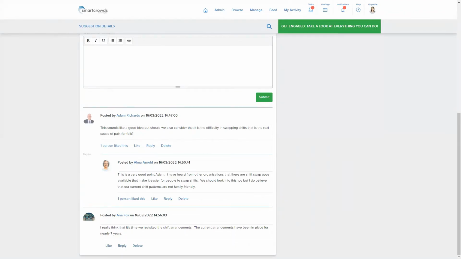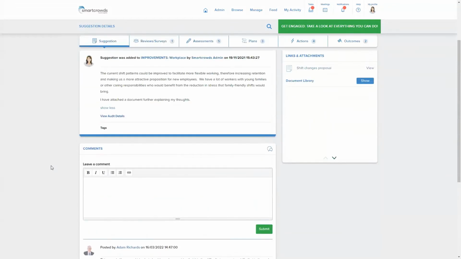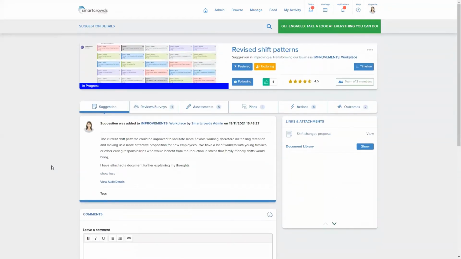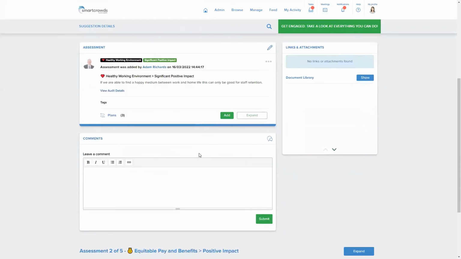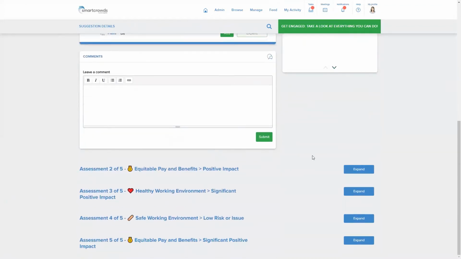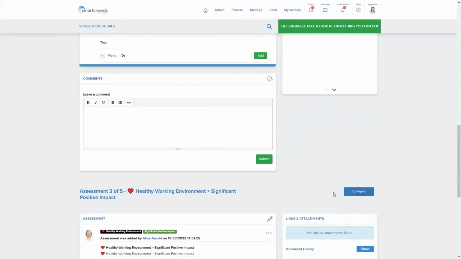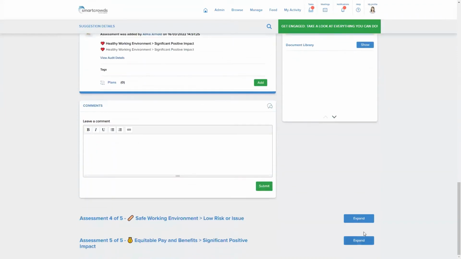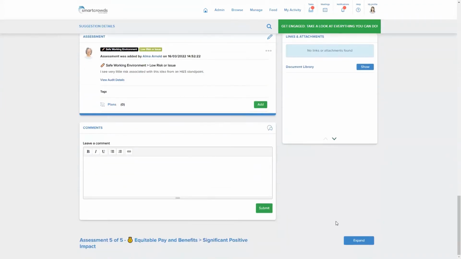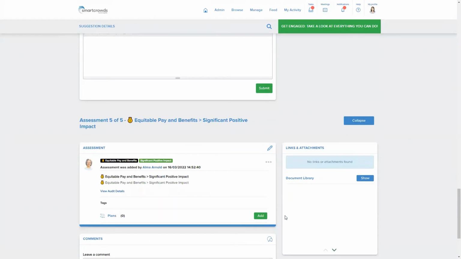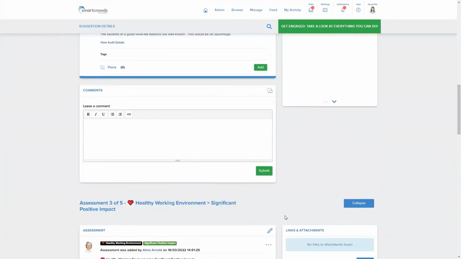Given that there appears to be some excitement about this idea, it is now time to carry out a formal assessment of the idea to ensure that it aligns with the organizational priorities. We can see here that several assessments have been undertaken by different assessors against numerous organizational priorities. In the background, these assessments add to an overall assessment score, which, when positive, further increases our confidence that this is an idea we should progress further. The next stage in the process will be to investigate this idea further to decide if it is one that we want to implement.